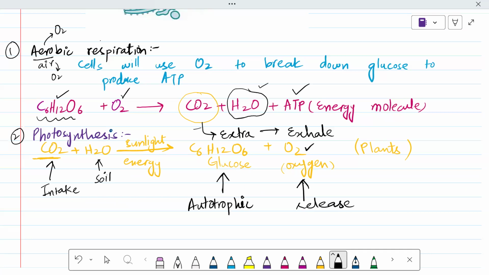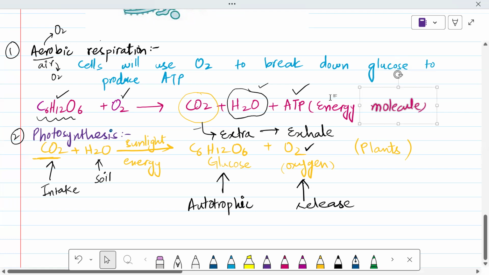We will utilize that oxygen. That's why we say there should be more planting and more trees in the society. Why? Because when they undergo photosynthesis, what will they release? They will release oxygen, and then that oxygen will be utilized by us. Clear? That's why afforestation, or having plants, is needed. Are you clear with this?